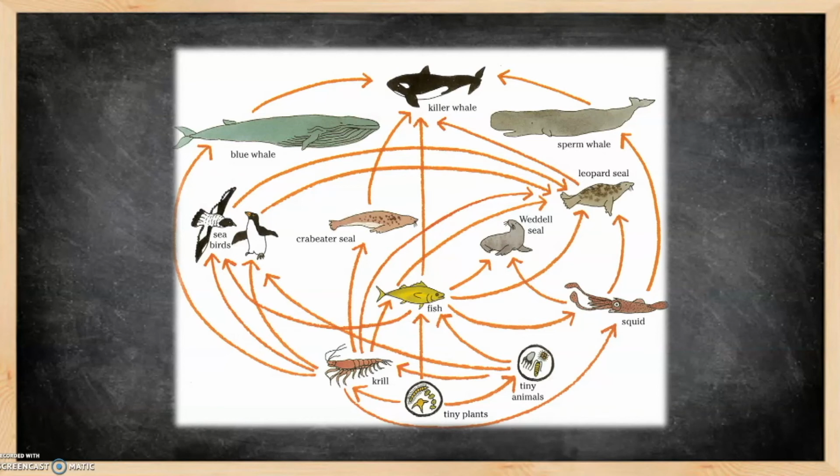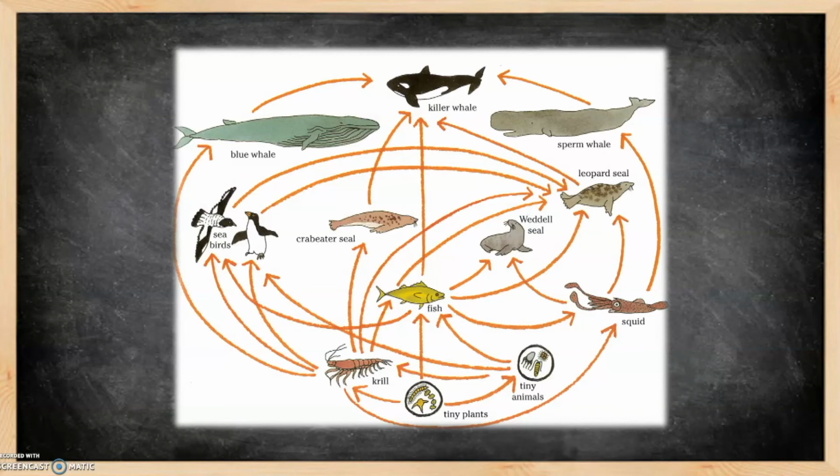For example, you can start with tiny plants. Tiny plants are eaten by fish, and the fish are eaten by the killer whale. Those three organisms make one food chain within this food web.